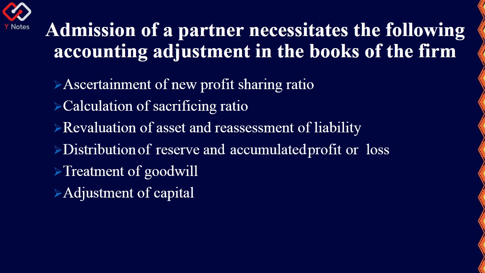The fourth one is distribution of reserves and accumulated profit or loss. Then treatment of goodwill. If there are any adjustments in goodwill, we have to calculate them. And finally, adjustments in capital.